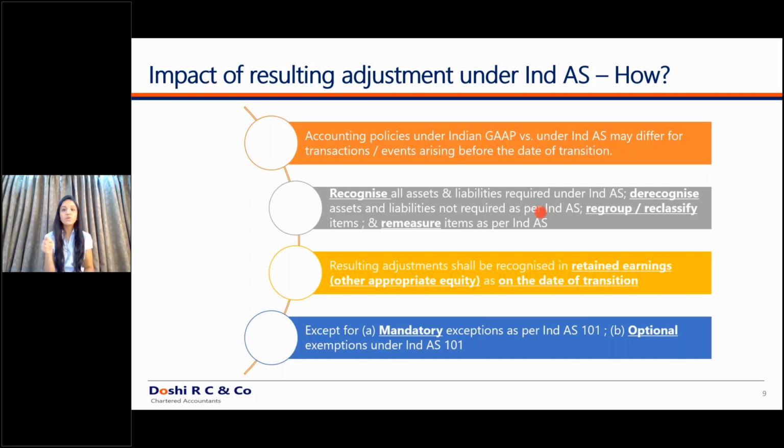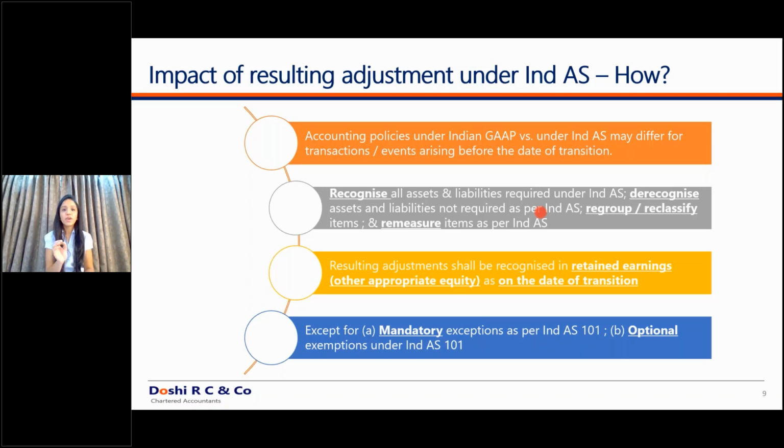If you list down all these changes required for your particular company, it is very easy for you to converge from Indian GAAP to Ind AS. It is not a big thing. It will be very simple for you if you categorize all your differences in this form. Now, if you identify such differences, what will you do of the resulting adjustments? If an item was measured at 100 crores in Indian GAAP, now you measure it at 120 crores under Ind AS. What to do of this 20 crores?